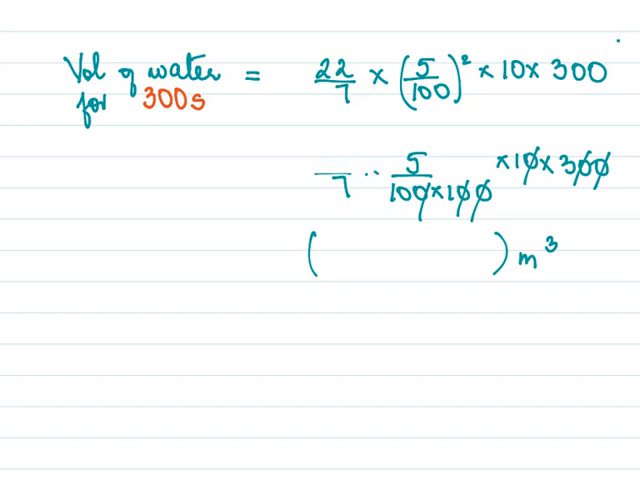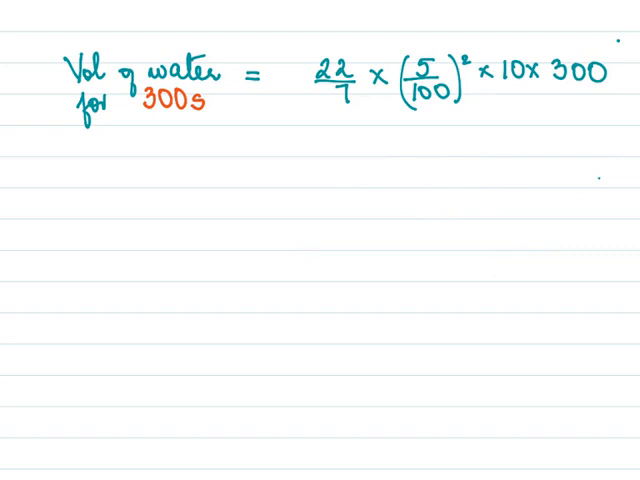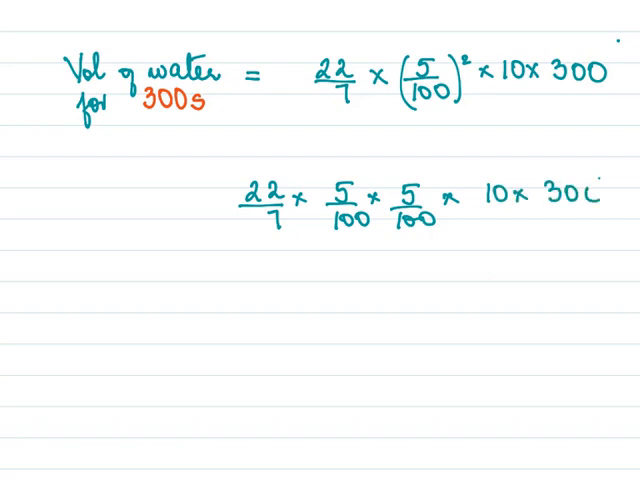Here I've made a mistake. I'll just do this again, it was not proper. So this is 22 over 7, that is 5 over 100. Again 5 over 100. I missed this 5 the last time. So 10 into 300. And now you reduce it.